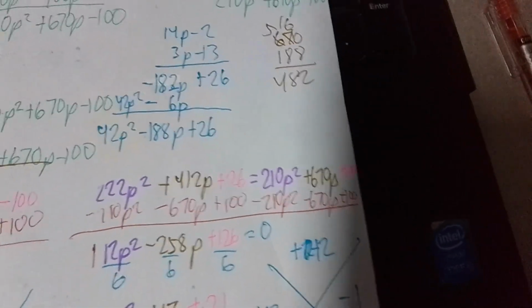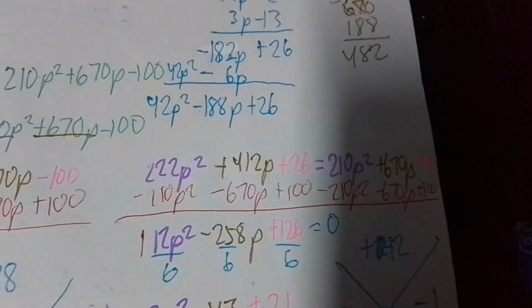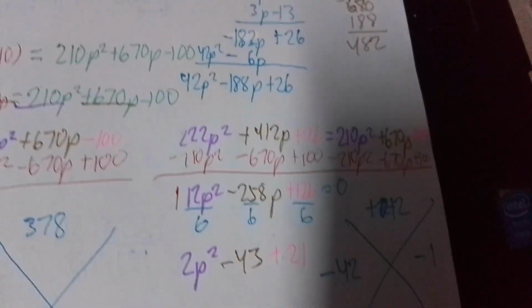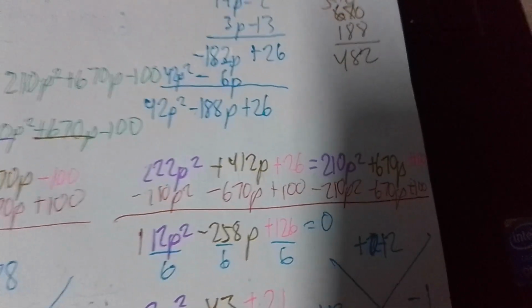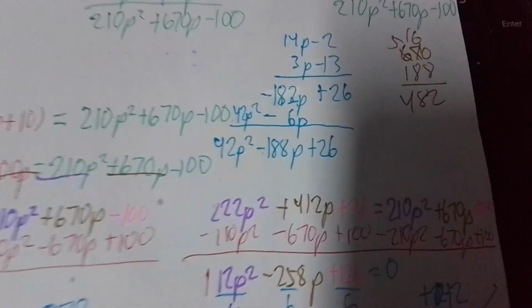But hang on. Can this be factored? Yes. We can factor this out by dividing by 6. How do you know that they're divisible by 6? Kasi nga, the divisibility rule of 6 is divisible by 3 and by 2. We know that 12 is divisible by 2. Pero is it divisible by 3? Yes, it is. Halatang halata.